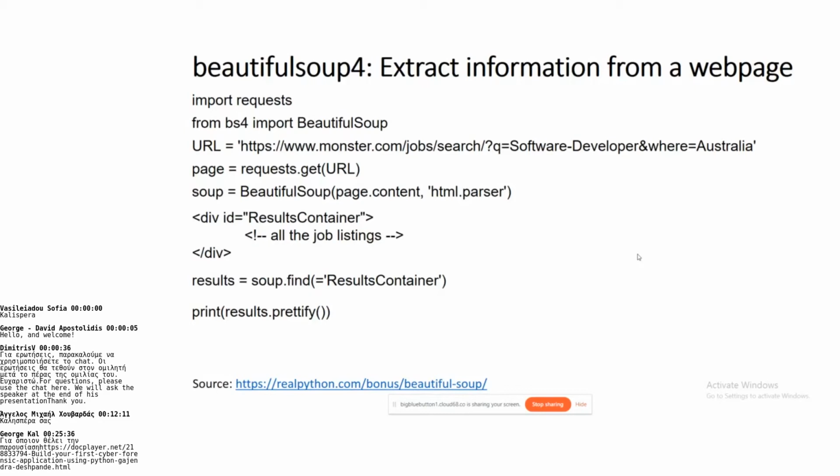Okay. First, import the requests module. It is required to make HTTP requests. Then import the BeautifulSoup package. Then specify the URL from which you want to extract the information. Once you extract the information, specify the HTML parser. If you want to deal with XML content, then you can specify the XML parser. And then finally beautify the code using the prettify method, and you can print the results.